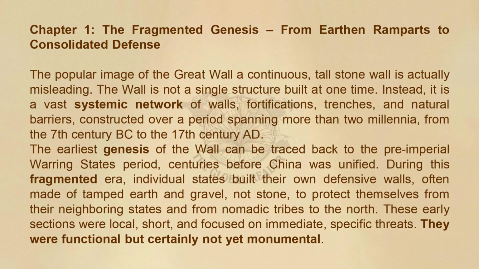The earliest genesis of the wall can be traced back to the pre-imperial Warring States period, centuries before China was unified. During this fragmented era, individual states built their own defensive walls, often made of tamped earth and gravel, not stone, to protect themselves from their neighboring states and from nomadic tribes to the north. These walls were local, short, and focused on immediate, specific threats. They were functional, but certainly not yet monumental.